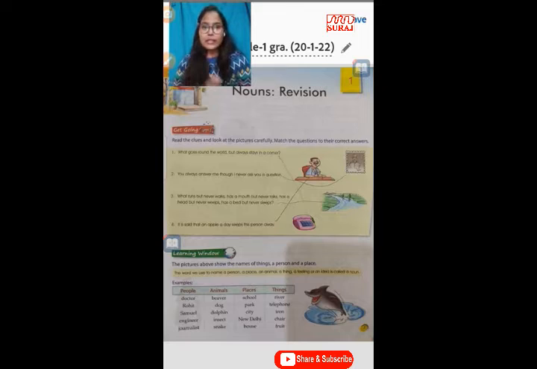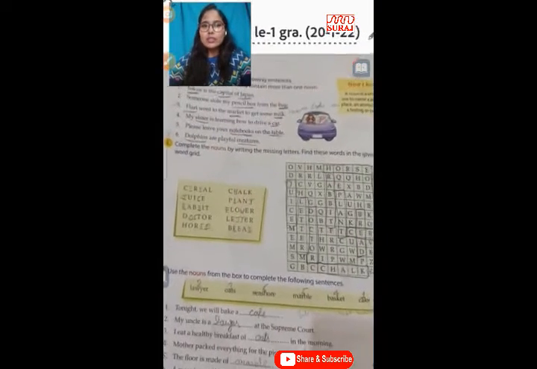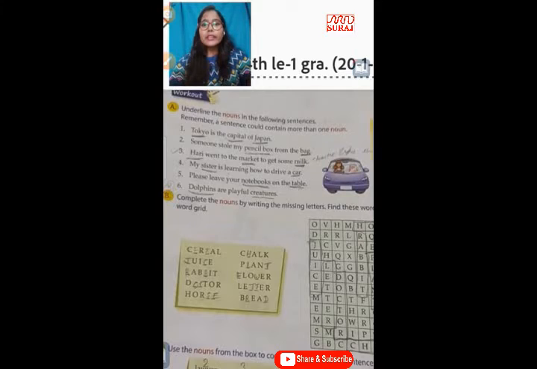So let's have one exercise, by which you can easily find a noun in a given sentence. So look here. In exercise A, underline the nouns in the following sentences. Remember, a sentence could contain more than one noun. Is it clear?